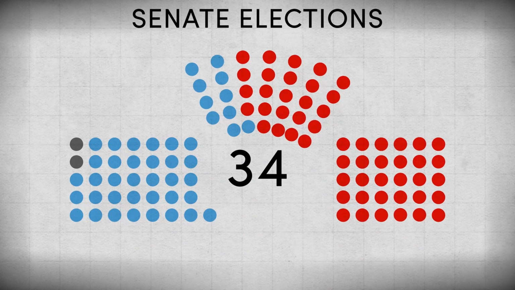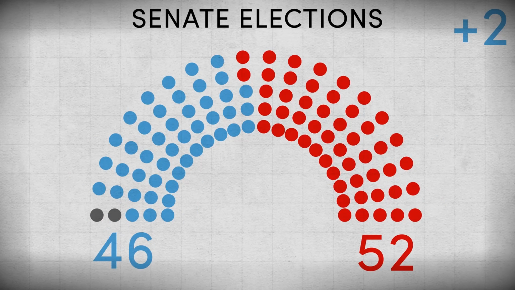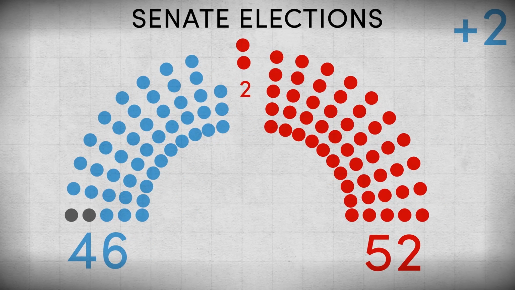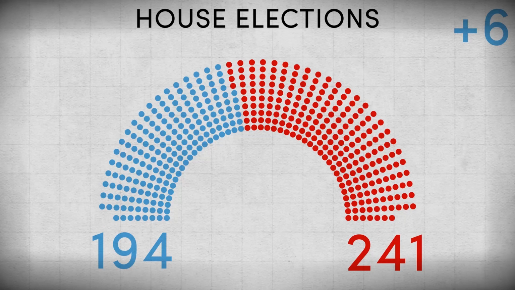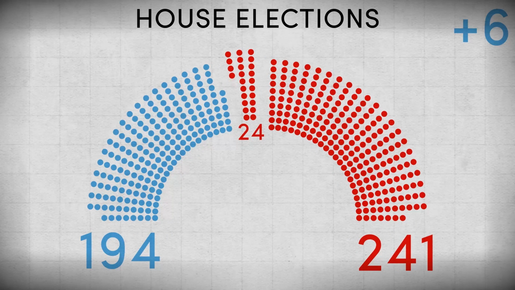In the Senate, 34 of the 100 seats were up for election. The Republicans lost 2 seats to the Democrats, but retained 52% of the Senate with a narrow majority of 2 seats. In the House, all 435 seats were up for election. The Republicans lost 6 seats to the Democrats, but retained 55% of the House with a comfortable majority of 24 seats.